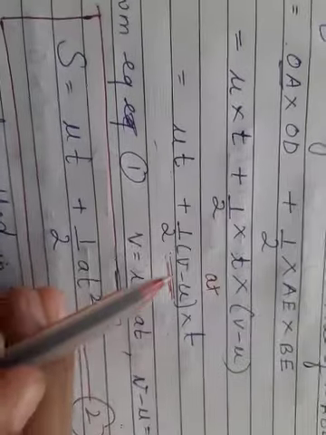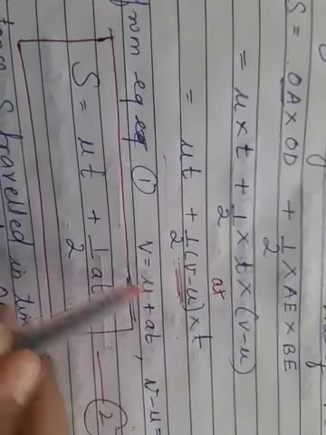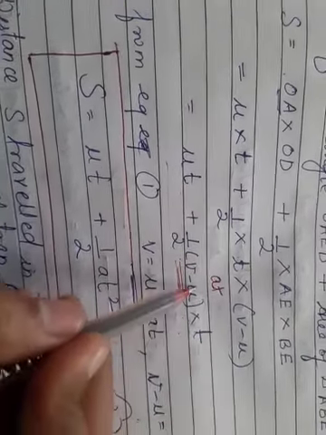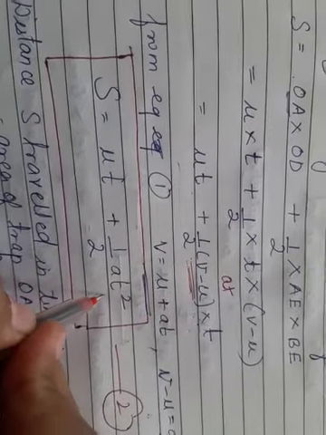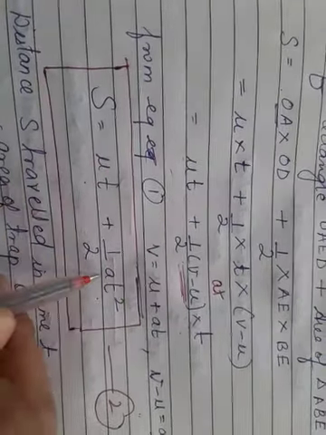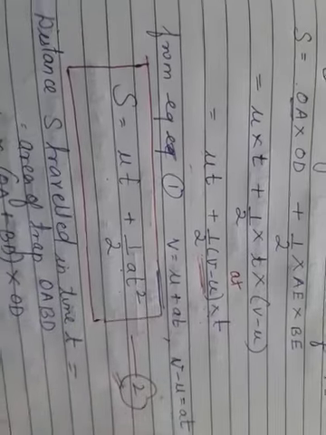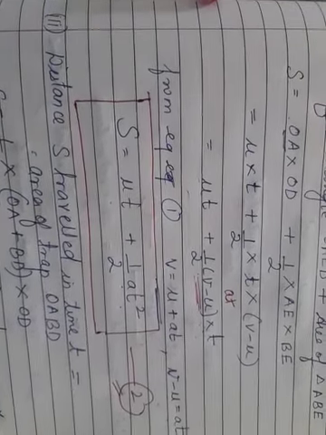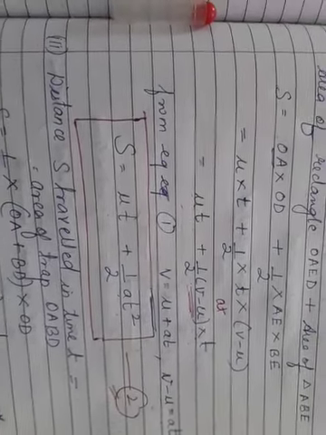So here what will I do? Half into AT into T. So half into AT into T is nothing but half AT square. So S equals UT plus half AT square, which gives me the second equation. So S equals UT plus half AT square gives me the second kinematic equation.